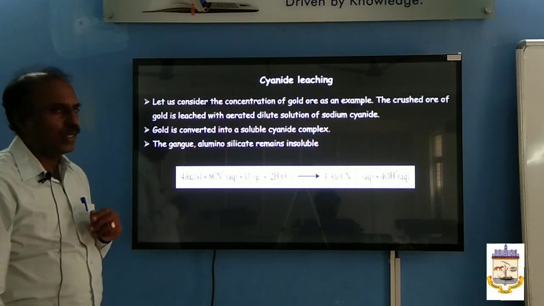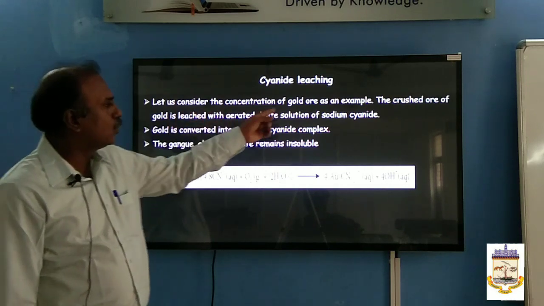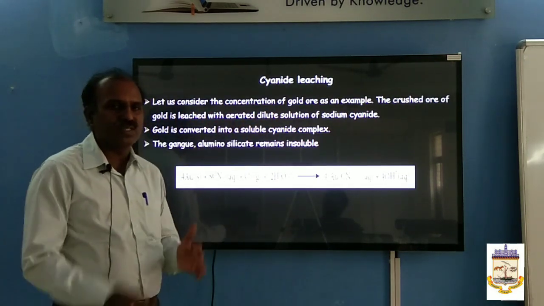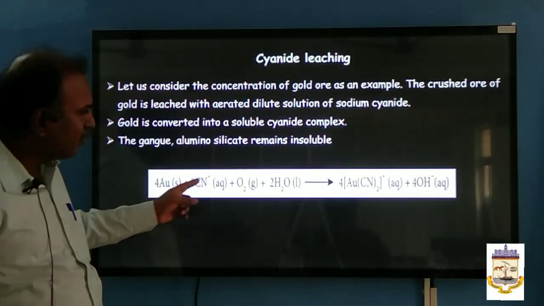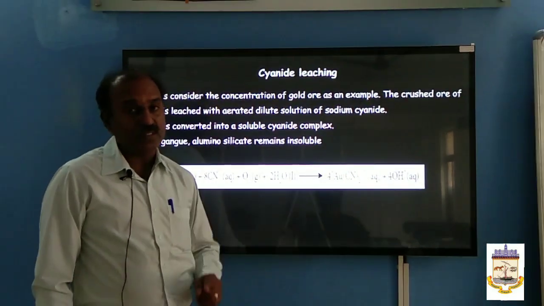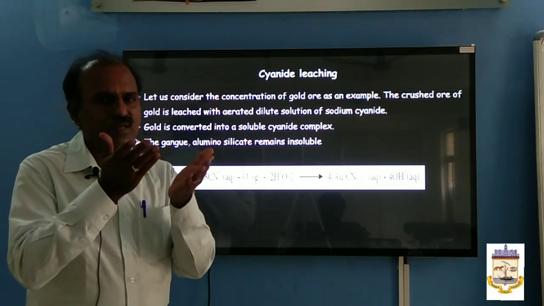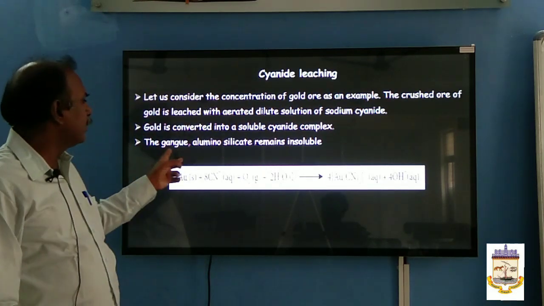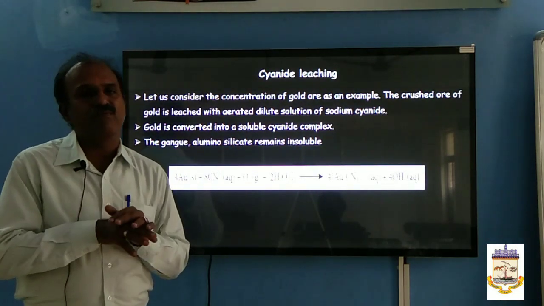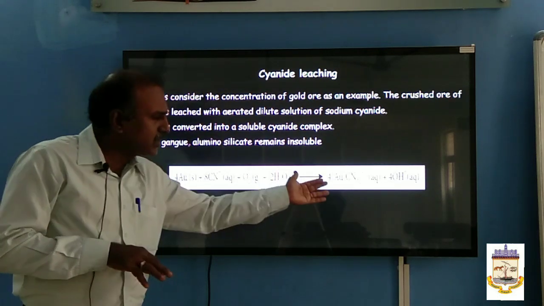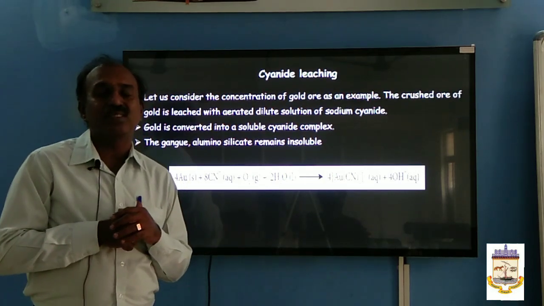If you look at this point, the concentration of gold ore: the crude gold ore is crushed and powdered well. It is mixed with a dilute solution of sodium cyanide. What will happen? It will form a cyanide complex, which is soluble in water. All the siliceous impurities are left undissolved. The gangue aluminosilicates remain insoluble. So you can separate by filtration or by decantation, and from the soluble complex you can get back the metal by a process called cementation.